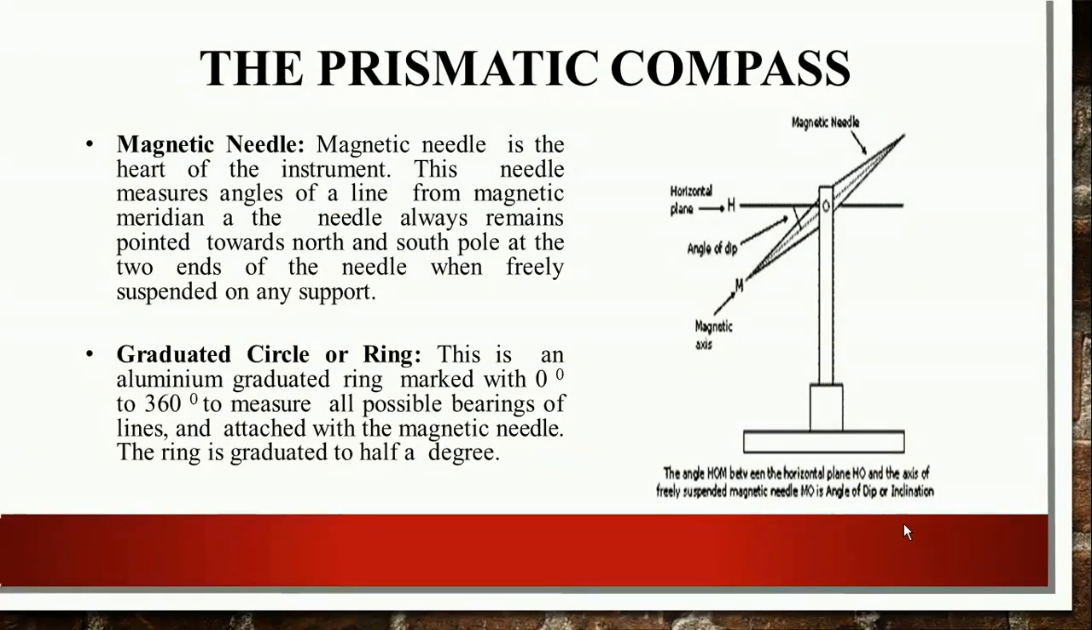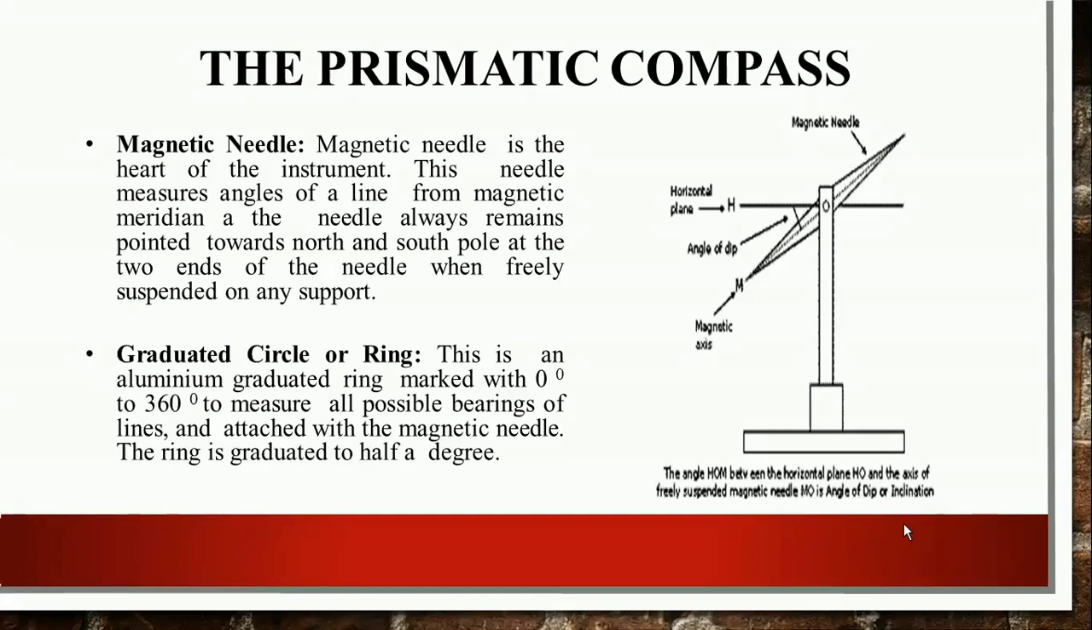The next component of the prismatic compass is the magnetic needle, a very important component, because the needle shows the bearing. The magnetic needle is the heart of the instrument. This needle measures the angle of a line, that is the bearing, from the magnetic meridian. The magnetic meridian always points towards the north and south pole at the two ends of the needle when freely suspended on any support. The bearing is always taken from the magnetic north, called the magnetic meridian.